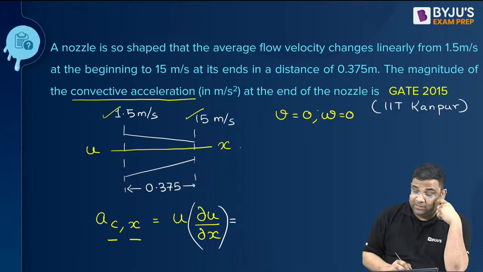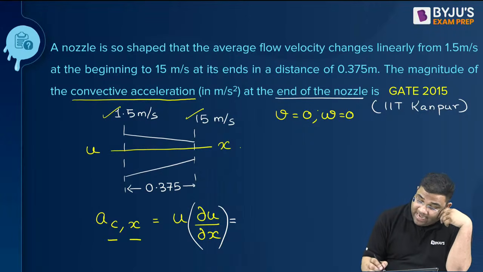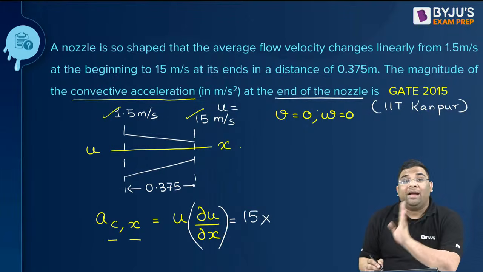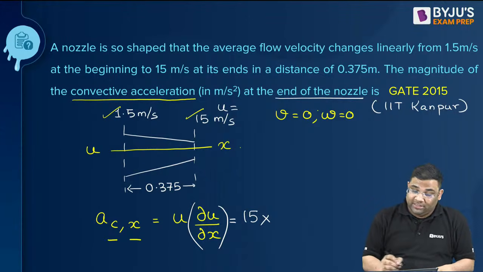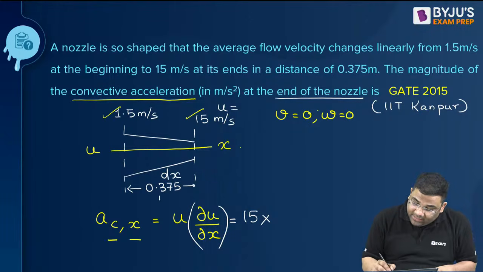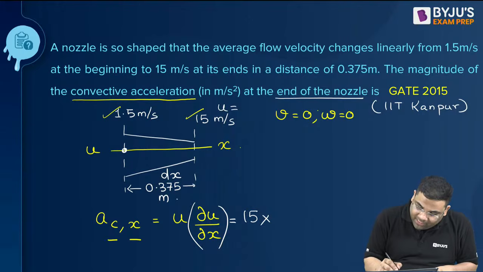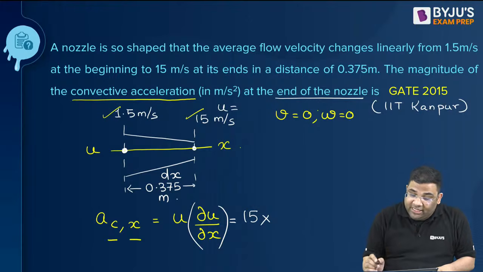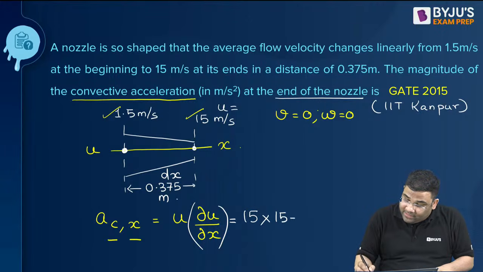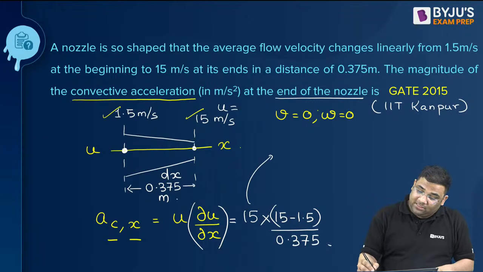Now you see, they were asking at the end of the nozzle. At the end of the nozzle, U is 15. Now del u by del x means the change in u with respect to change in x. Change in x is 0.375 meter, from the beginning of the nozzle to the end of the nozzle. And change in velocity is 15 minus 1.5. Change in velocity is this and change in distance is this. So this is the answer. I'm getting an answer of 540 meter per second square.